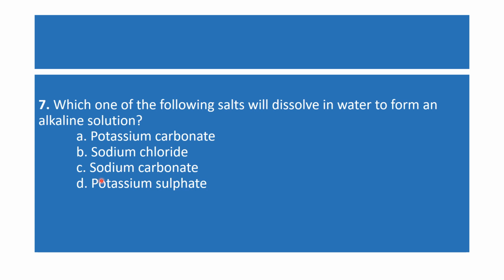Sodium carbonate. Sodium carbonate is again made up of sodium hydroxide, that is strong base, plus carbonic acid, that is weak acid. So this is again a basic solution or alkaline solution. This is a basic salt in nature and it will also make alkaline solution. Potassium sulfate, KOH plus H2SO4, potassium hydroxide plus sulfuric acid. This is again neutral. So two salts are given here, neutral, B and D. So option A and C are correct. Both will form the basic salts and when they dissolve in water, they will form alkaline solution.